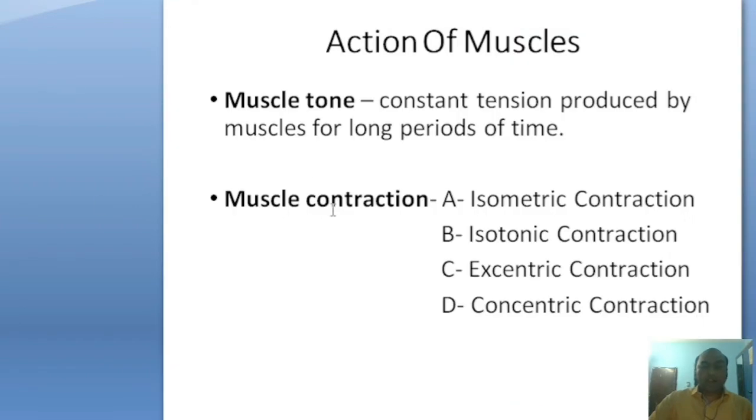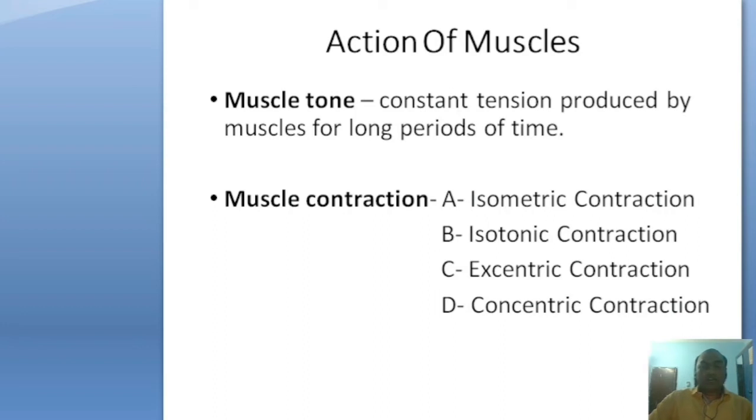The next topic is the action of muscles: the relationship between muscle action, length and contraction. Muscle tone is the constant tension produced by a muscle over a long period of time. Muscle contraction is mainly of four types: isometric, isotonic, eccentric and concentric contraction.